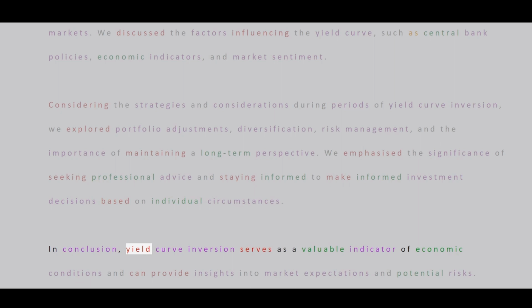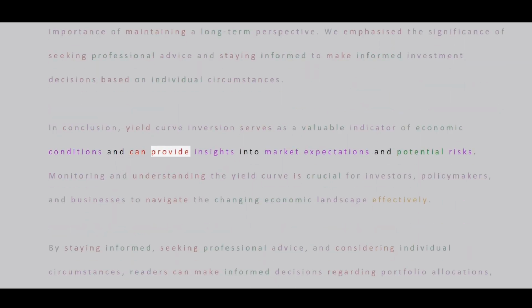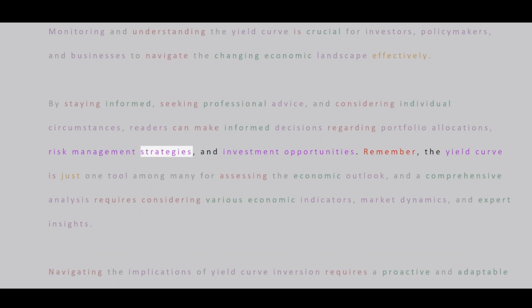In conclusion, yield curve inversion serves as a valuable indicator of economic conditions and can provide insights into market expectations and potential risks. Monitoring and understanding the yield curve is crucial for investors, policymakers, and businesses to navigate the changing economic landscape effectively. By staying informed, seeking professional advice, and considering individual circumstances, readers can make informed decisions regarding portfolio allocations, risk management strategies, and investment opportunities.